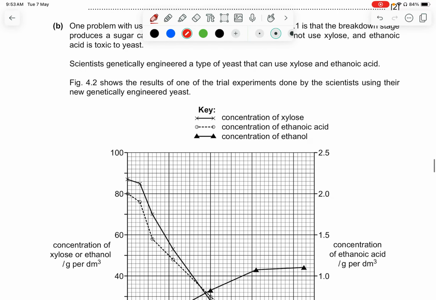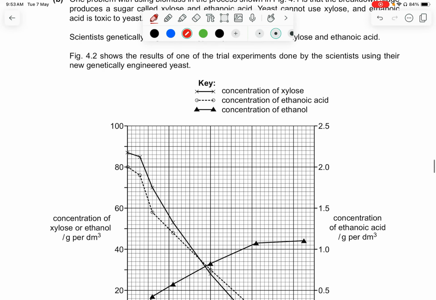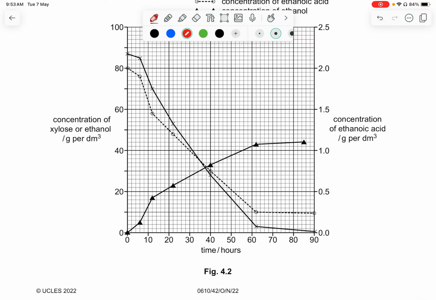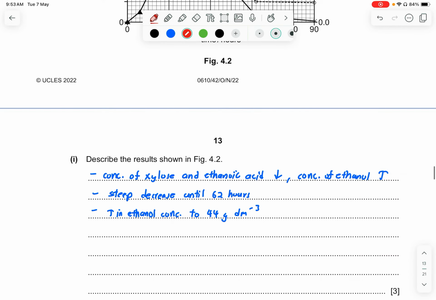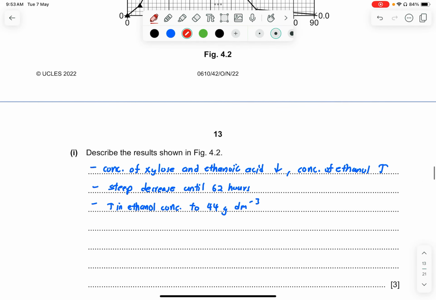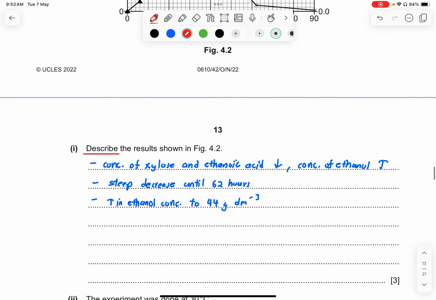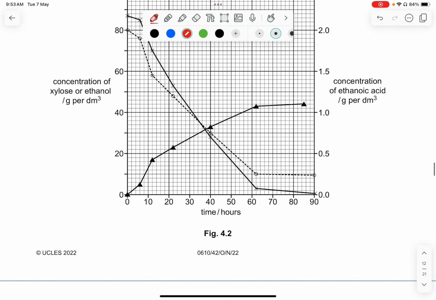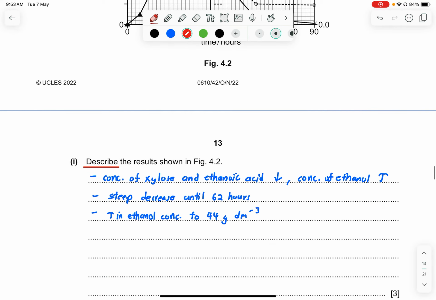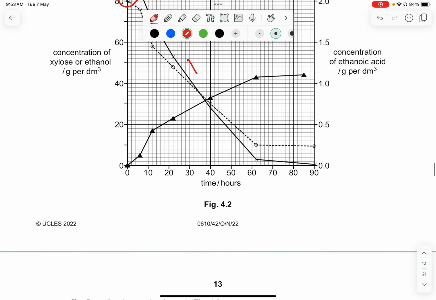So figure 4.2 shows the result of one of the trial experiments done by the scientists using their new genetically engineered yeast. Okay, so they've given you the graph. So part 1, describe the results shown in figure 4.2. So in general, you see the general trend of the curve. So you can see the concentration of the xylose, referring to these two graphs, has decreased. So it's going to a downward trend.